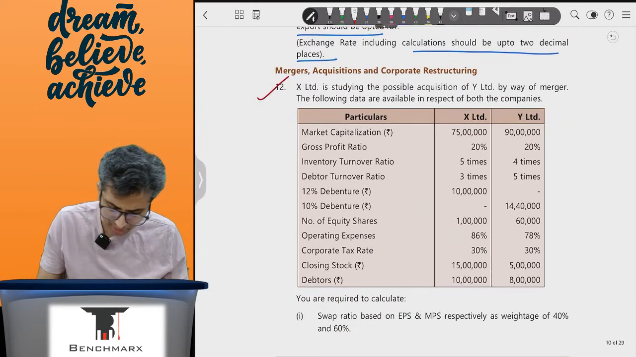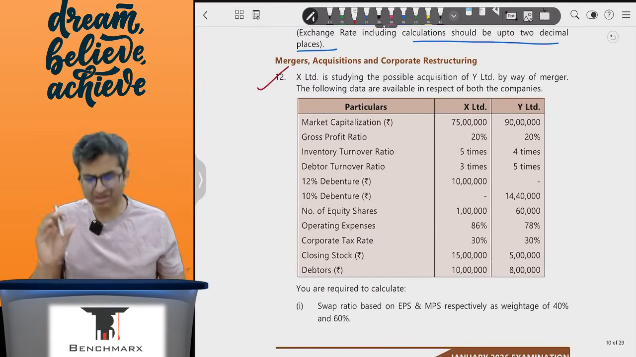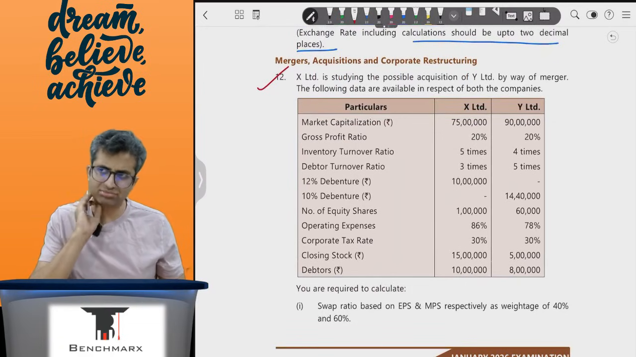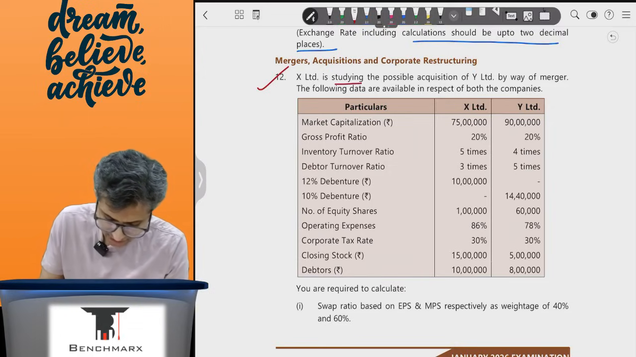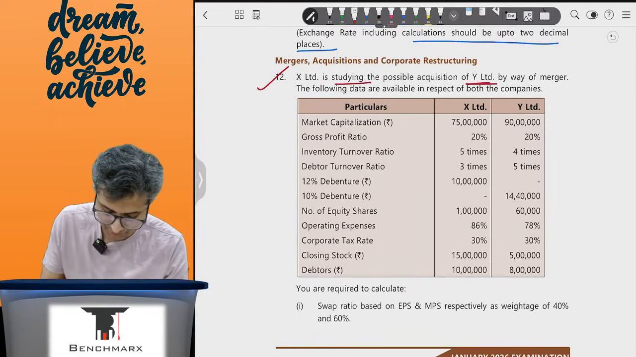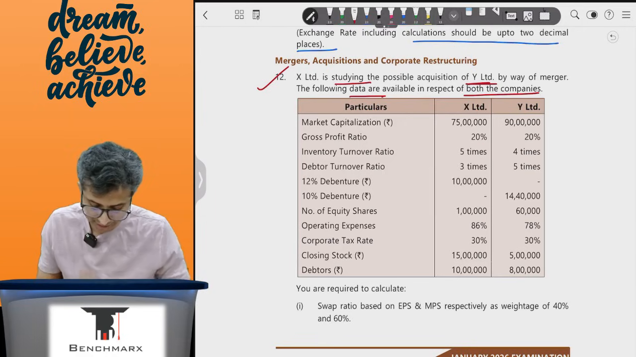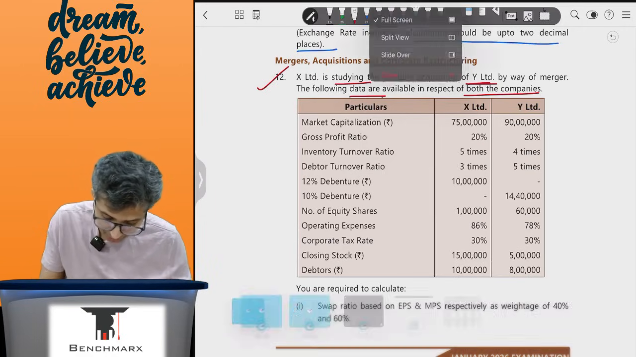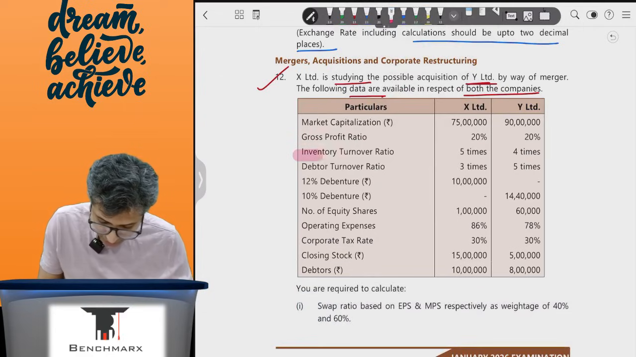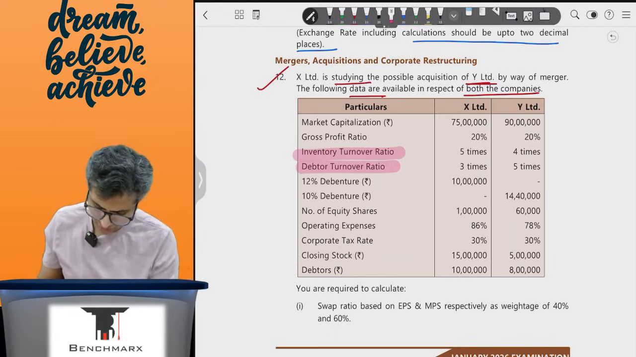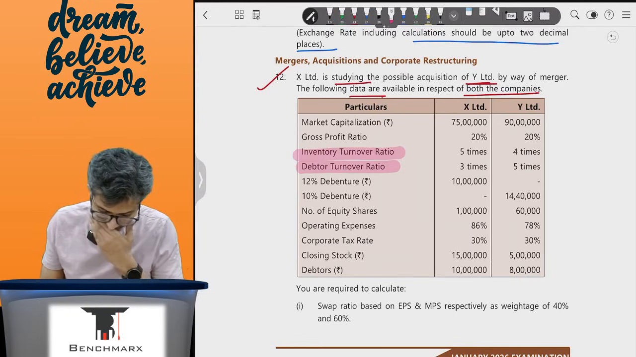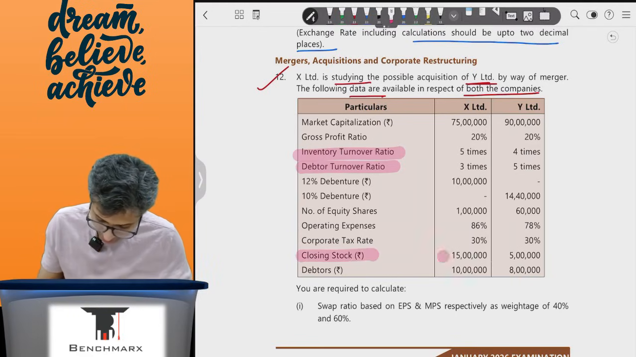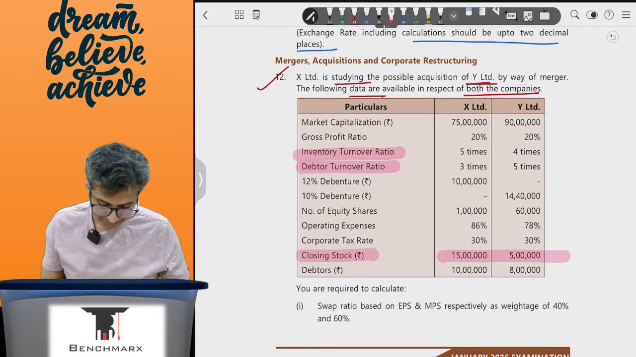Now when you look at question number 12, mergers and acquisitions, there's a bit of, I would say, incorrect question framing over here possibly, but nevertheless, X is studying possible acquisition of Y by way of merger, and the following data is available for both the companies: market cap, GP ratio. You have something new. You have the inventory turnover ratio, then the debtor turnover ratio, then you have debentures, number of equity shares, operating expenses, corporate tax rate, closing stock. Okay, you have closing stock and you have debtors.